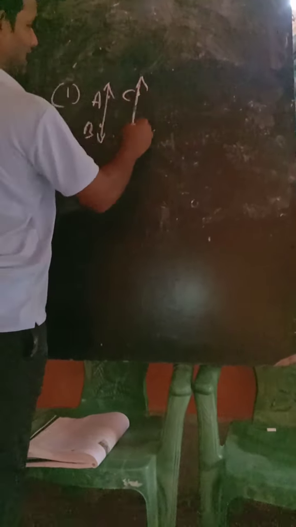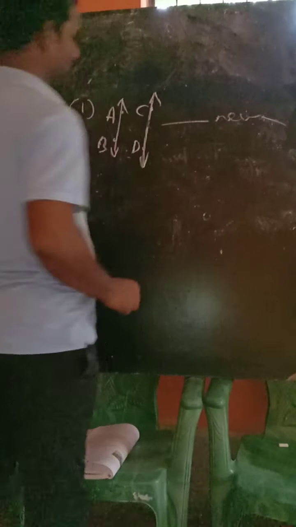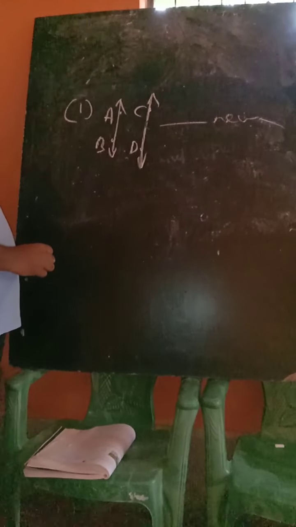Who can say what parallel lines are? Lines are parallel if they never meet each other. These are called parallel lines. Parallel lines never meet each other.